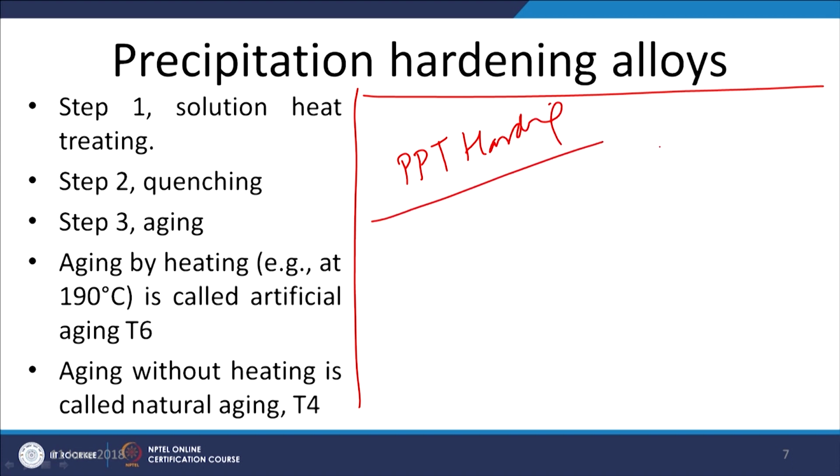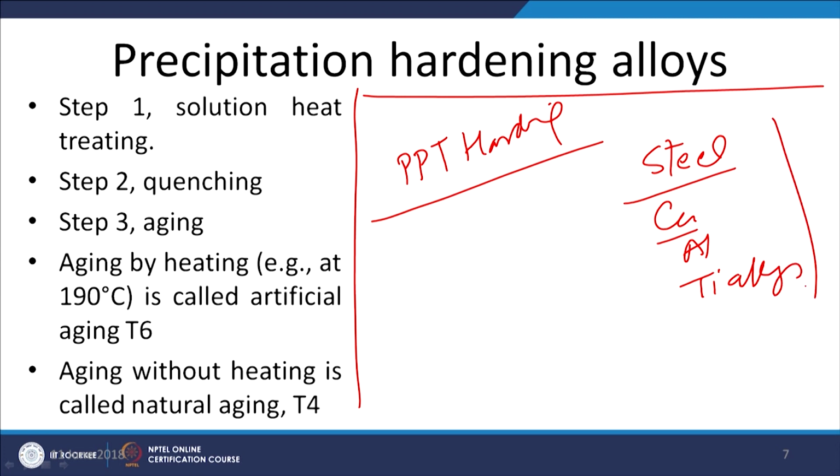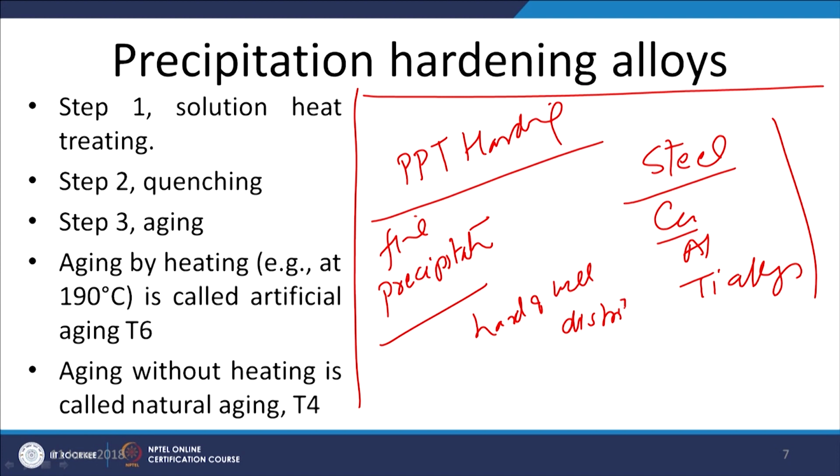There are many steels, copper, aluminum, titanium alloys which are designed to get strength from the development of fine precipitates which are hard, well distributed in the comparatively soft and tough matrix.